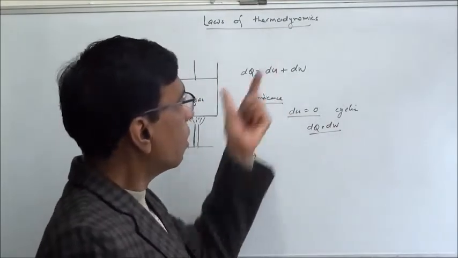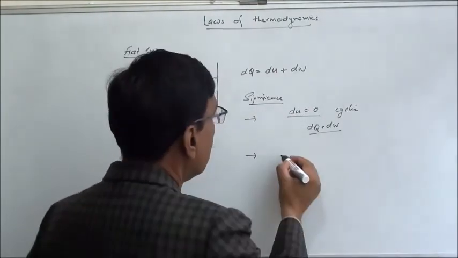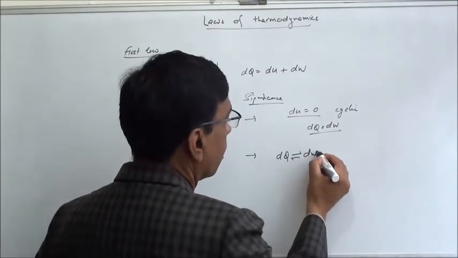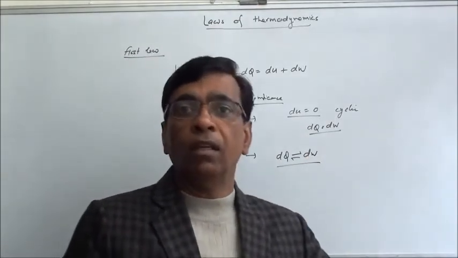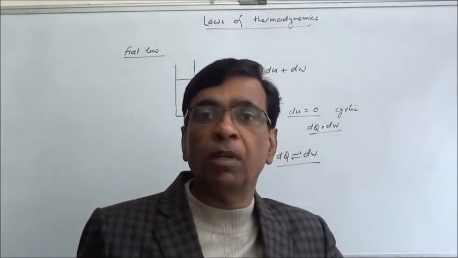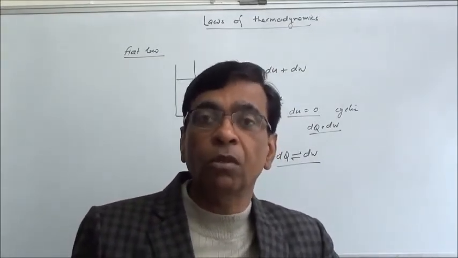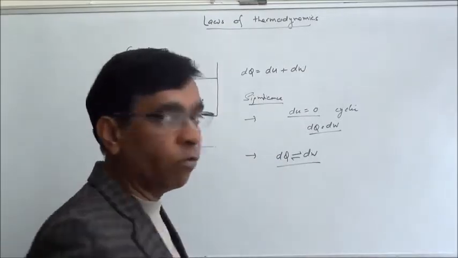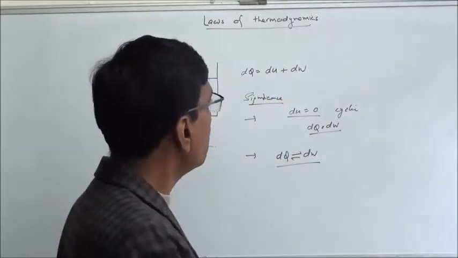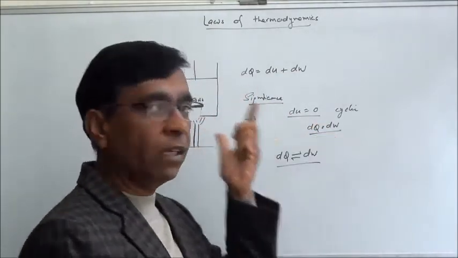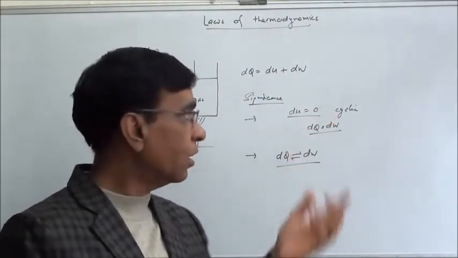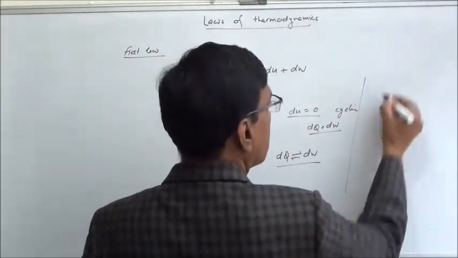Another very important conclusion that can be drawn from this is that heat and work done are interconvertible. Work can be converted to energy, energy can be converted to work. Heat and work. So conservation of energy, secondly state function, and third, the interconversion of work and heat energy. But there are certain limitations of this also.